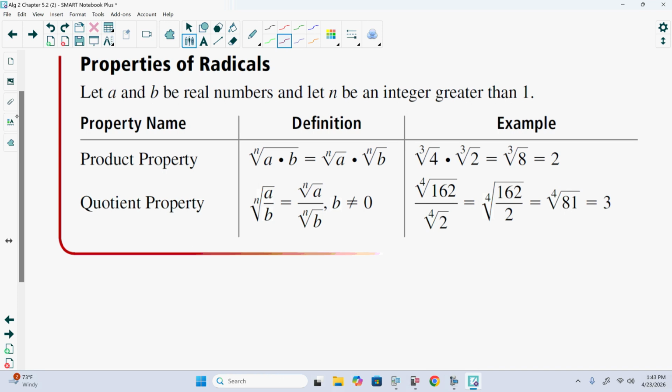Same with the quotient property. If I have a fraction inside of a radical, we can split it up into two separate radicals. Or we can merge it back into one and simplify there. The only reason we would go from two radicals being divided to a radical with a fraction inside is if that fraction will reduce to an integer. We won't have a radical or a fraction anymore. But let's look at some examples here.